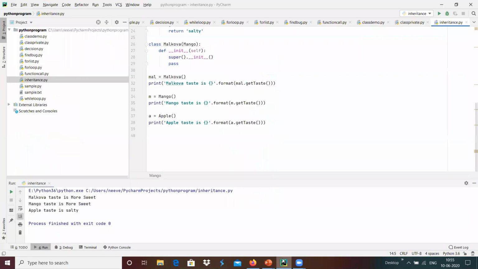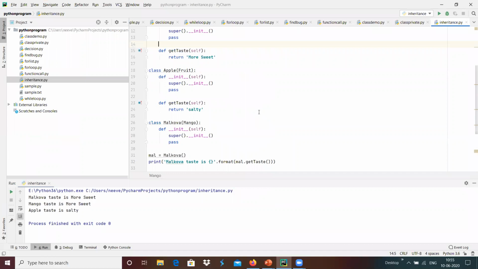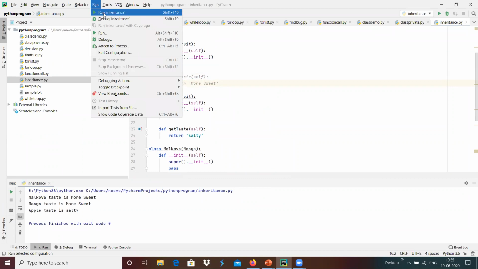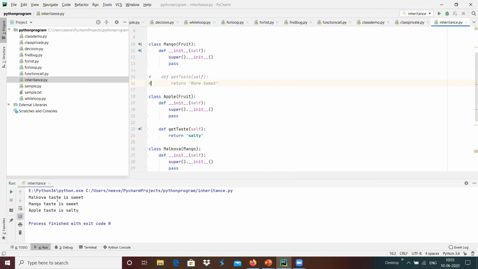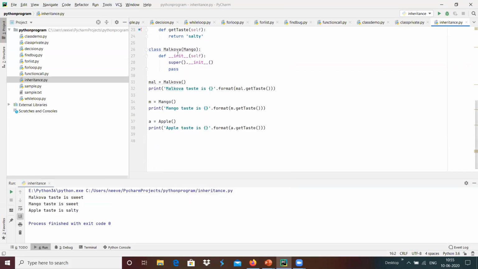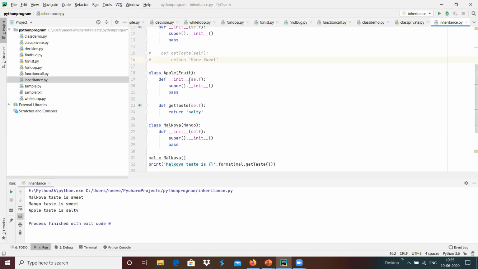For example, suppose it does not have the function get taste in mango as well, then you'll see what it works. Mango taste is sweet. For example, we are calling get taste over here, and the get taste member function is not present in the Malgova, and its base class is mango.